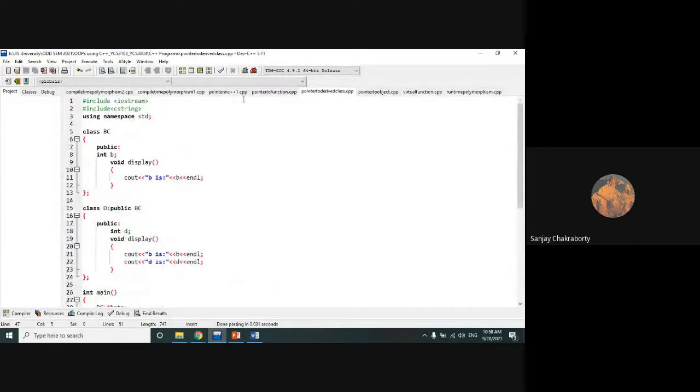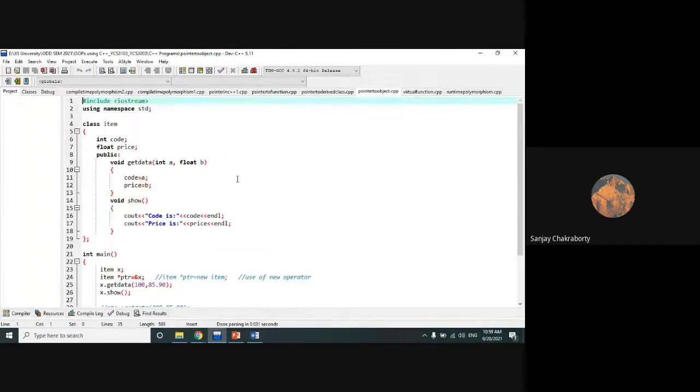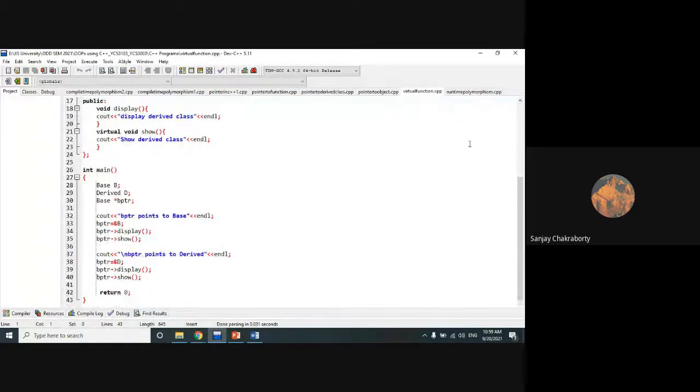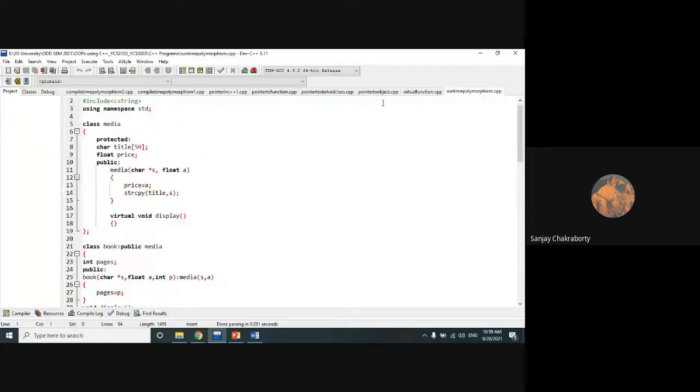In the next class, I am going to show you some more codes regarding pointer to function, pointer to arrays, and then pointer to objects. I also want to show this, because all these concepts will be applicable in virtual functions and runtime polymorphism. So that's why I need to show it.